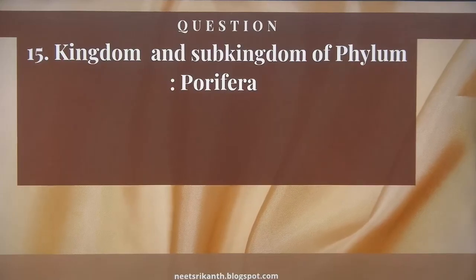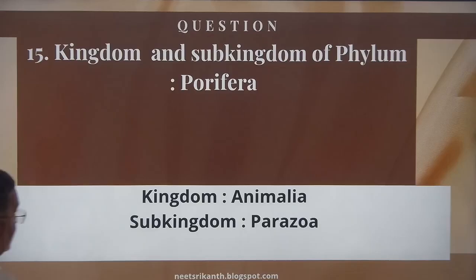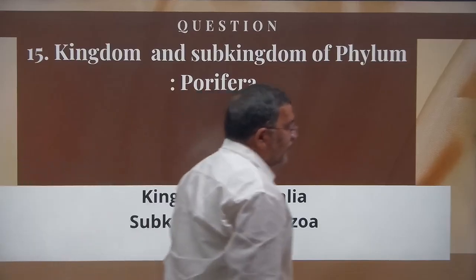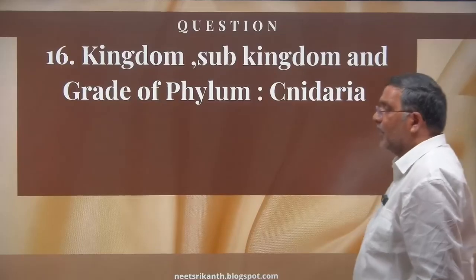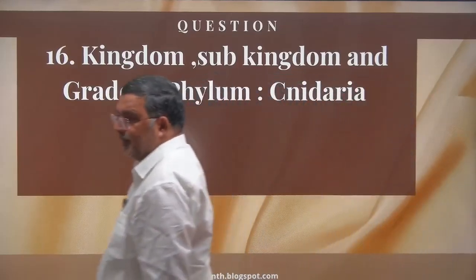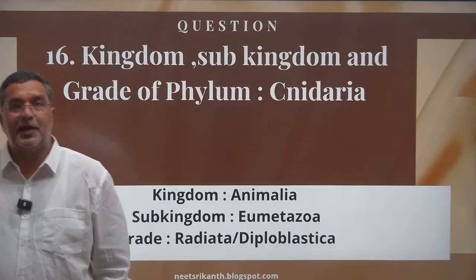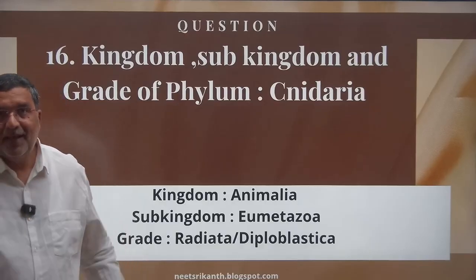Now the hierarchy came. As we wrote now: kingdom Animalia, subkingdom Parazoa. Cnidaria, Cnidaria nothing but Coelenterata: kingdom Animalia, subkingdom Eumetazoa, grade Radiata or Diploblastica.